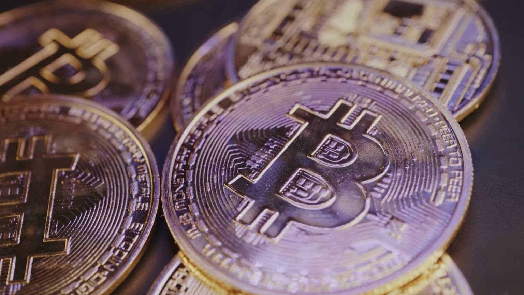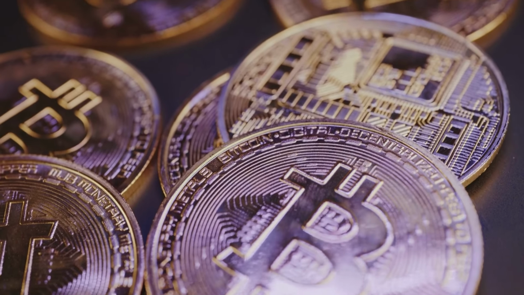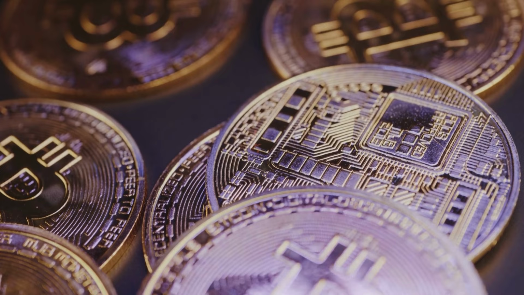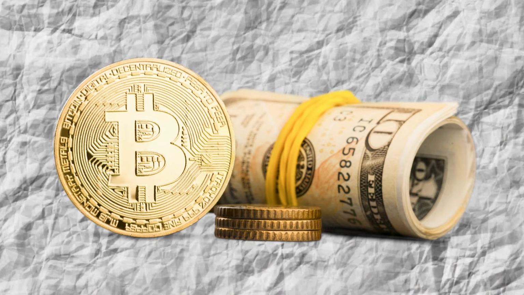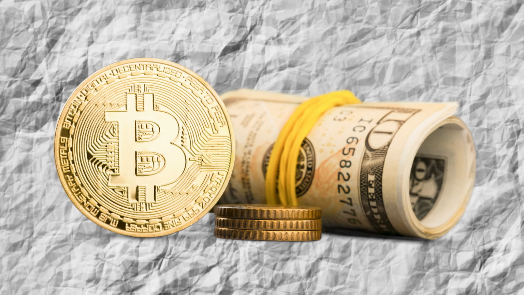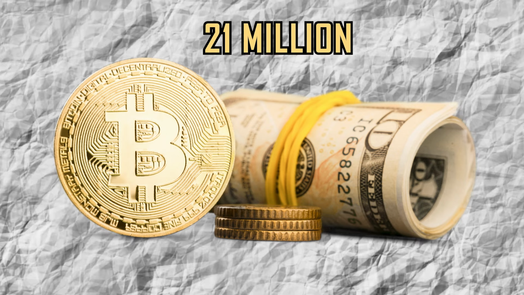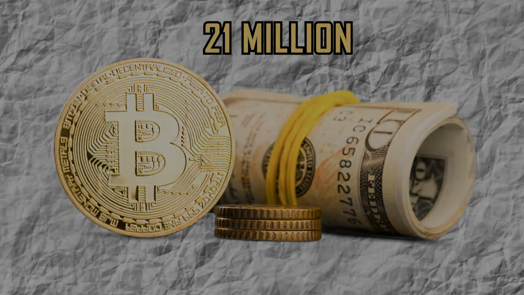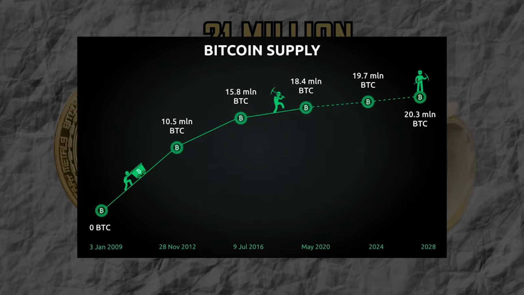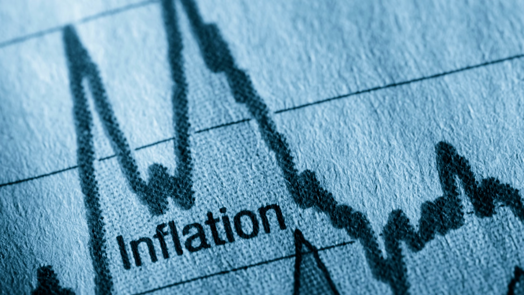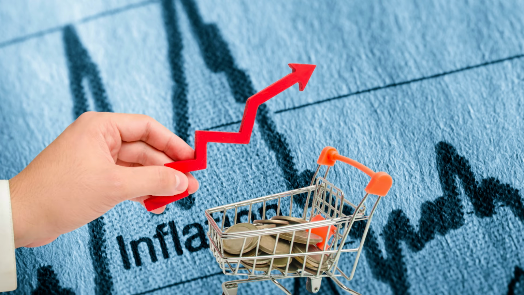transactions using cryptographic proofs. No single entity can create more Bitcoins or reverse transactions, making it resistant to government manipulation. Bitcoin's value comes from mathematical scarcity. Only 21 million Bitcoins will ever exist. This predetermined supply contrasts with government currencies that can be printed infinitely, creating inflation and reducing purchasing power over time.